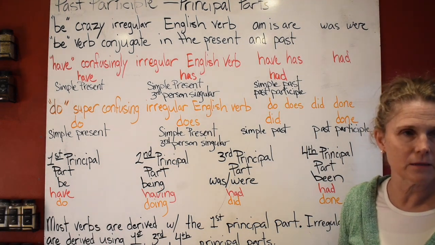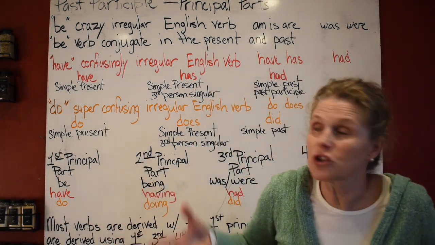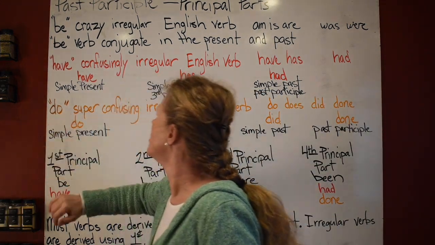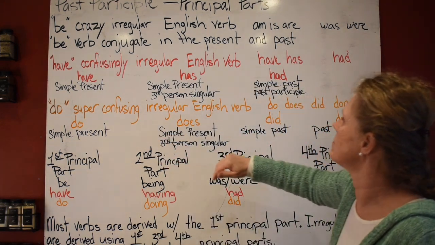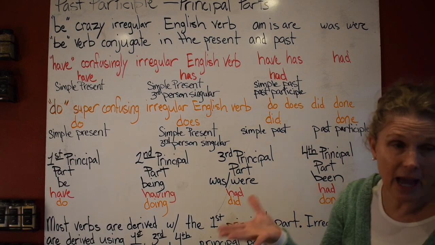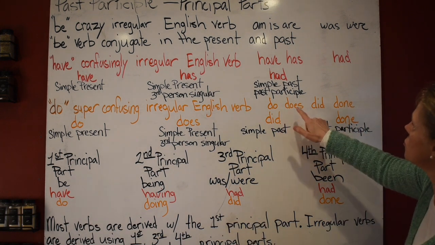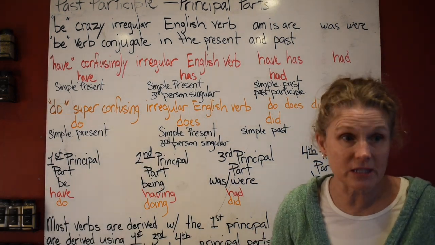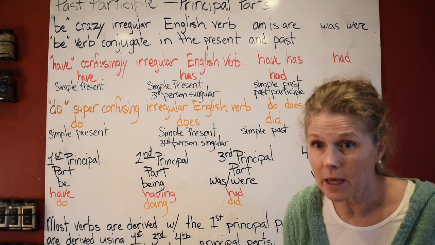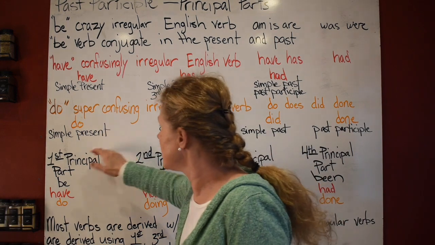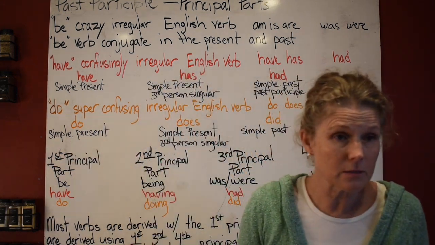What is had? Okay, so now another super confusing irregular English verb is do. It has 4 parts: do, does, did, and done. They can be helping verbs, but they can also stand all alone, all by themselves. And so that's why these can be really confusing. So look at do. It's your simple present.